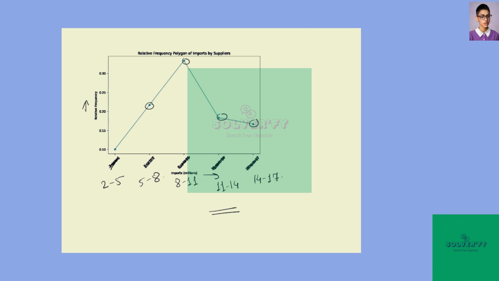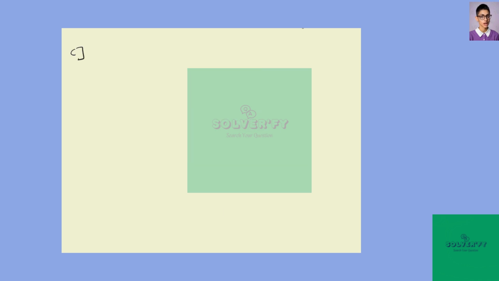Then in C bit we have to summarize the important facts of the distribution. So from the provided frequency distribution, the class with the highest number of suppliers is 8 to 11 with 20 suppliers.